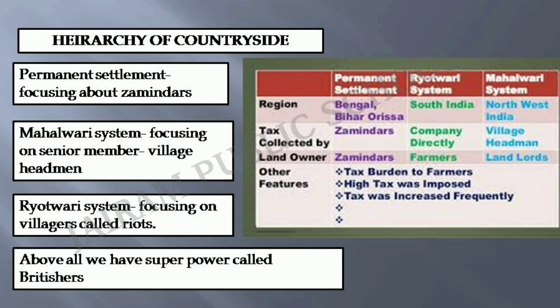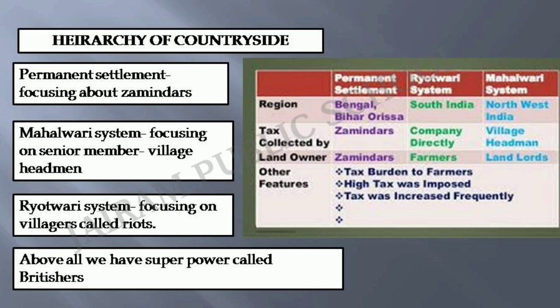The first one is the Permanent Settlement, which focuses on the zamindars. The next is the Mahalwari system, which focuses on the senior member called the village headman. The Ryotwari system focuses on the cultivators called ryots. Above all, we have the superpower, the Britishers.